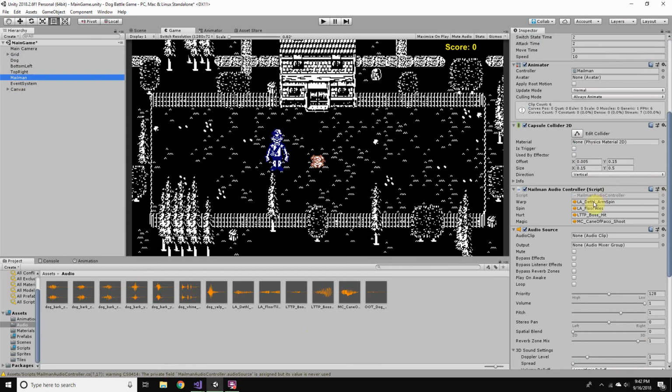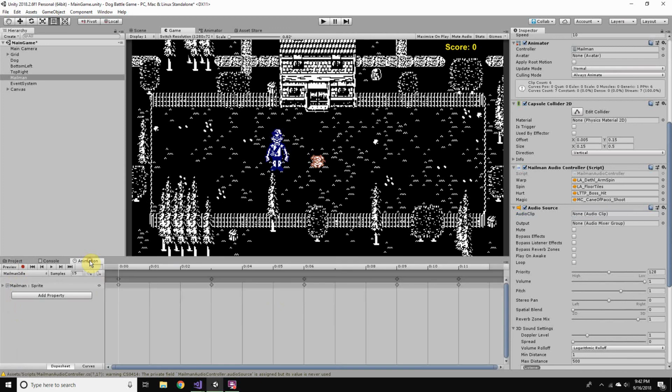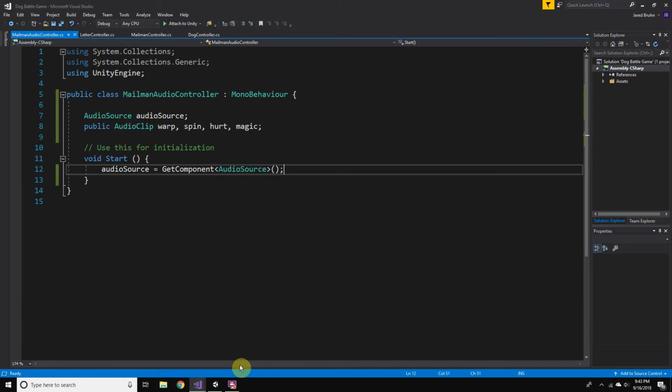And now in our script, we're going to plug in one of these audio clips to the audio source and have it play. We're going to call that through events in our animations. So if we do our first one, which is our warp, so we do the hat suck up, we can do right at our first frame, we can make an event that we can call just like we've done for instantiating the projectile.